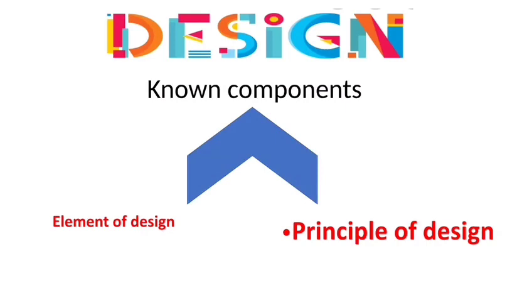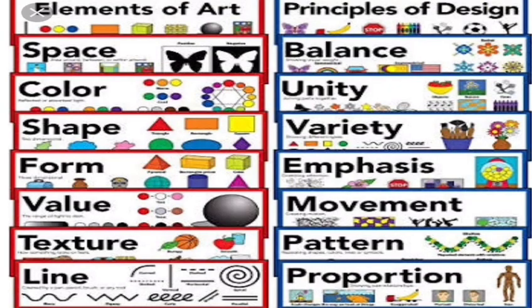Known components are the elements of design and the principles of design. Elements of design work according to the principles of design and create a good design. Is it clear? So students, elements of design and principles of design. Some very basic elements include line, shape, form, texture, color, space, value; we will discuss them in the third chapter.